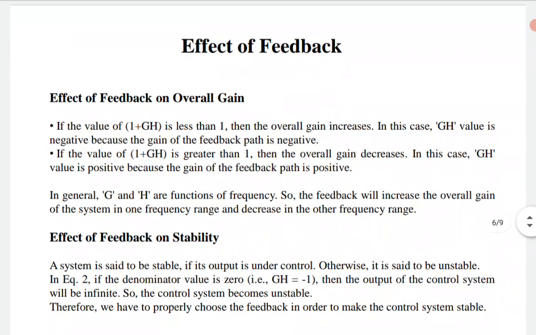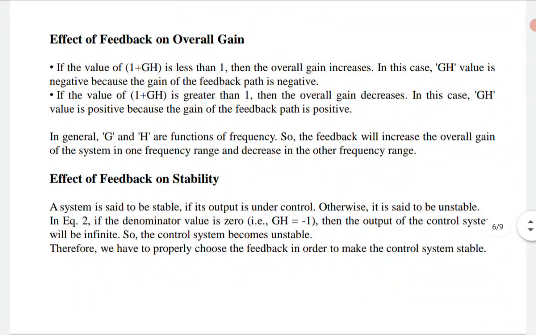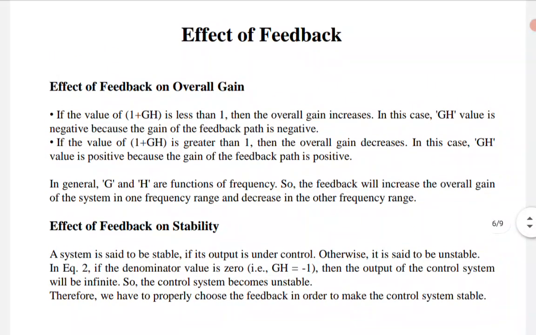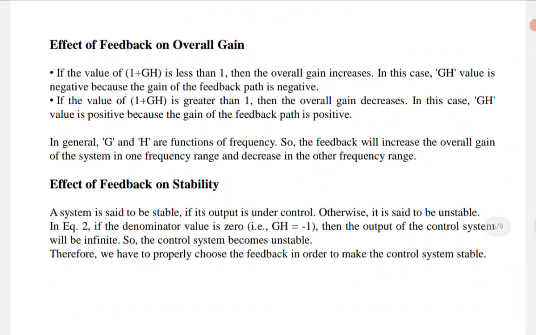Now the effect of feedback on stability, that is another thing. A system is said to be stable if its output is under control. Again I am telling, a system is said to be stable if its output is under control, else it is an unstable situation. Otherwise it is said to be unstable.